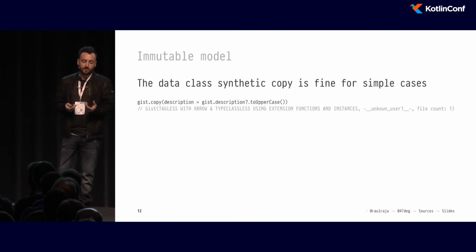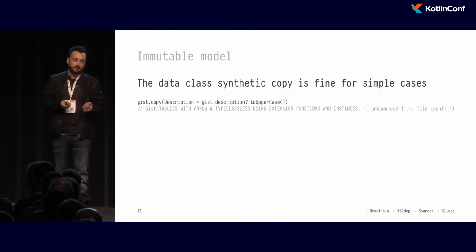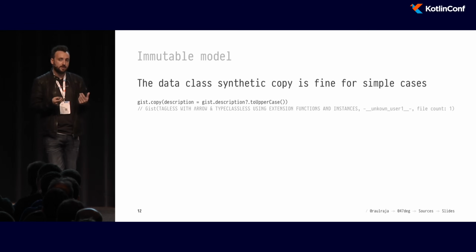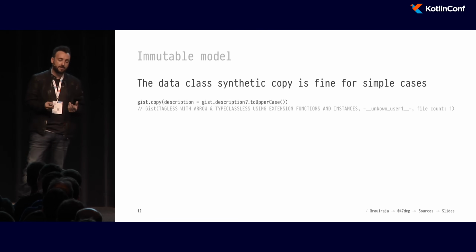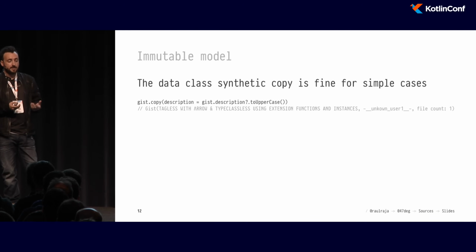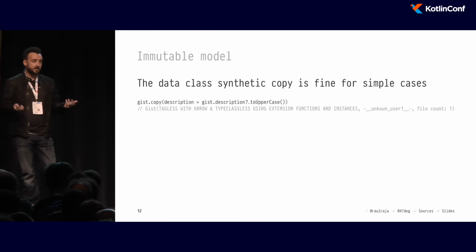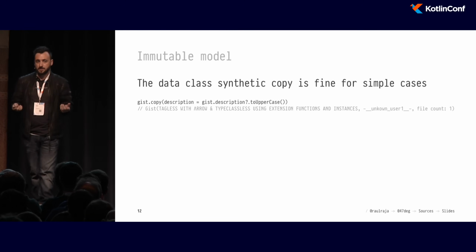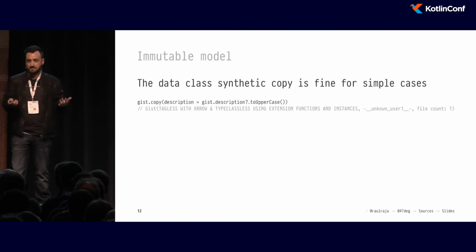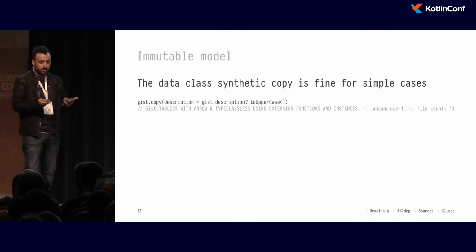So what does it look like updating our model right now? Using the copy synthetic method that the compiler automatically injects for us in our data classes, we can simply say, OK, I'm going to change the description, so I'm just doing a simple copy. This is straightforward, and it's not that much boilerplate at all, so it works great.